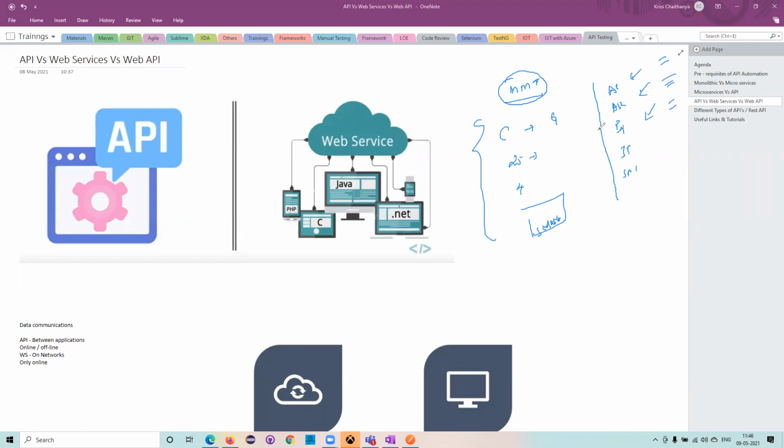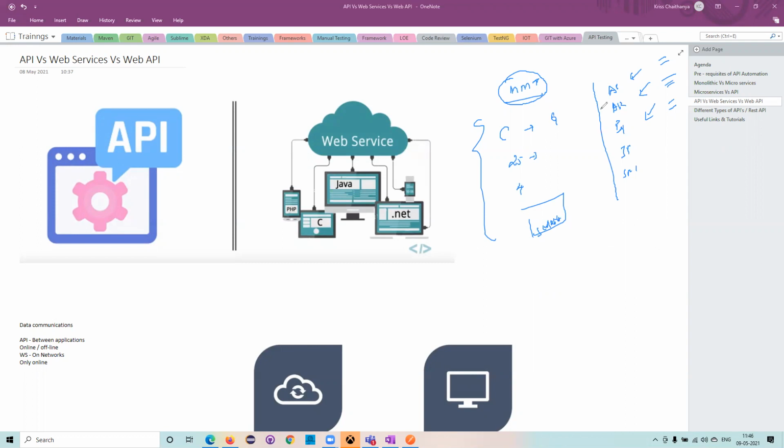See now, if I try to speak to you in Spanish, or talk to you in French, will you understand? No. So there should be some common language, some common messaging protocol or common data communication, so that it is easier for both parties to understand.